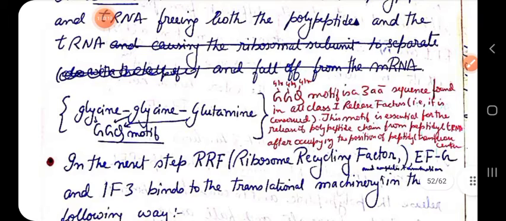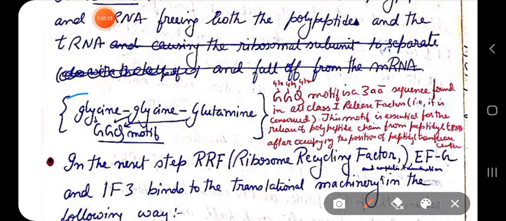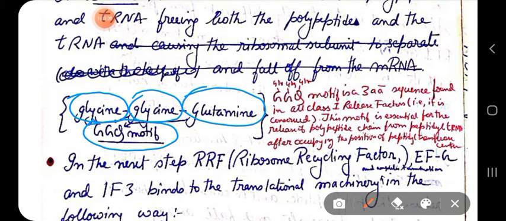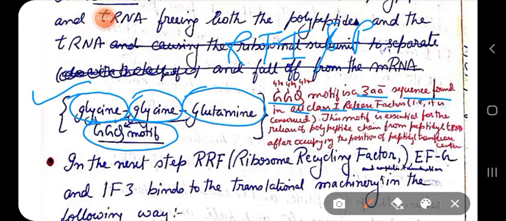Now, this conserved amino acid sequence, which I have said, is glycine, glycine and glutamine. Together, we call it the GGQ motif. This GGQ motif is a three amino acid sequence found in all class 1 release factors, both release factor 1 and release factor 2.